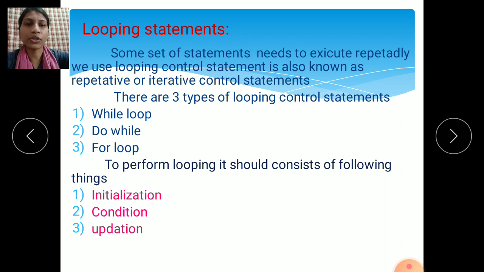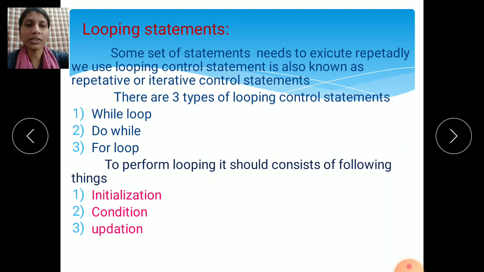Then updation: if the condition is true, the value of I is updated, that is, incremented. First we initialize the value of I, then write the condition. If this condition is true, the value of I is incremented.